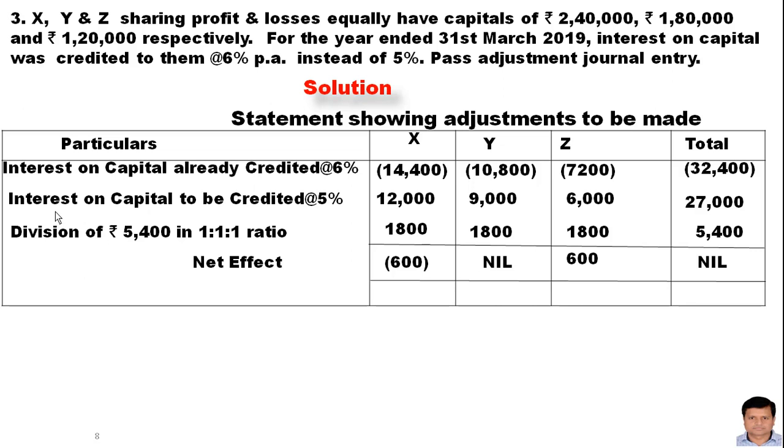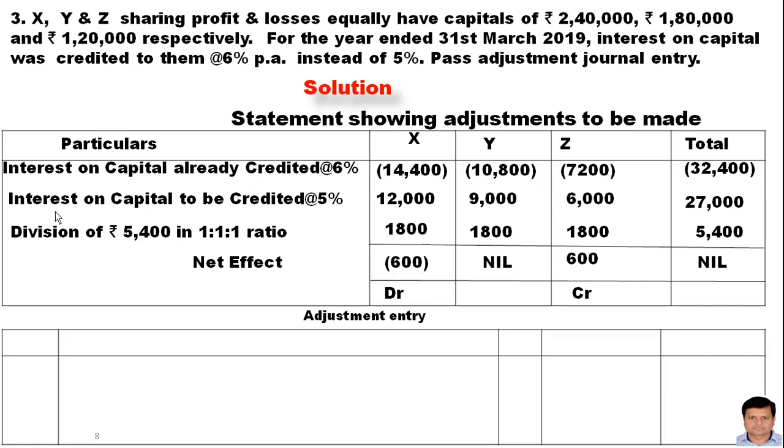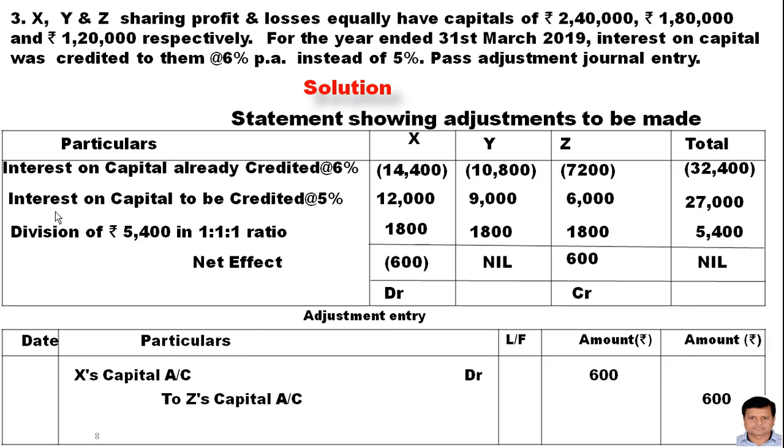So X's capital account will be debited and Z's capital account will be credited. So here is your answer. This will be your journal entry. X capital account DR to Z's capital account.